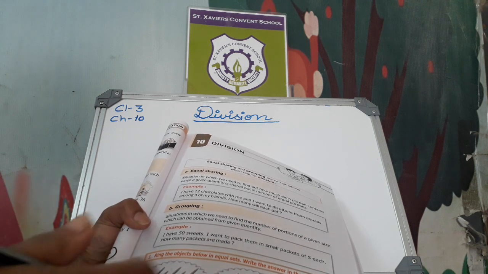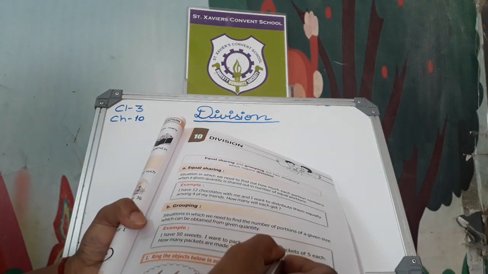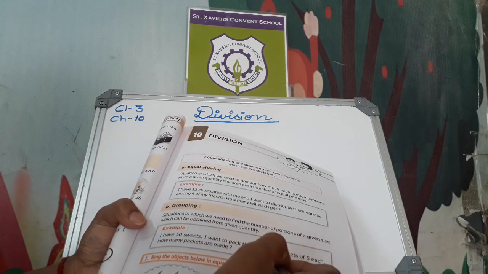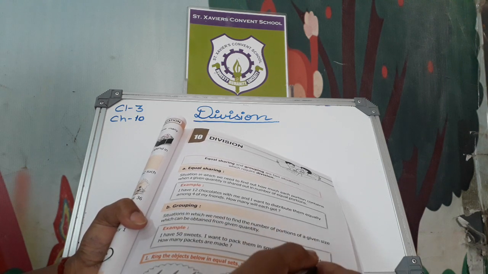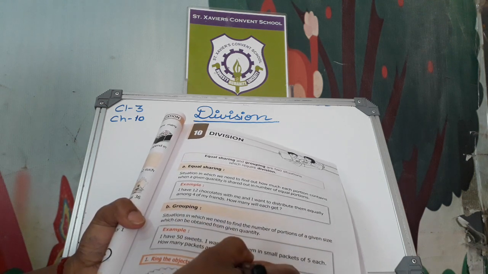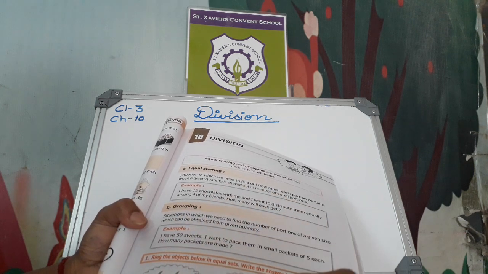But we have 5 packets also. How do we divide it? I want to pack them in small packets of each. If we have 50 sweets and we have to distribute them in 5 packets, how many packets are made? Okay, we have to do division for it.